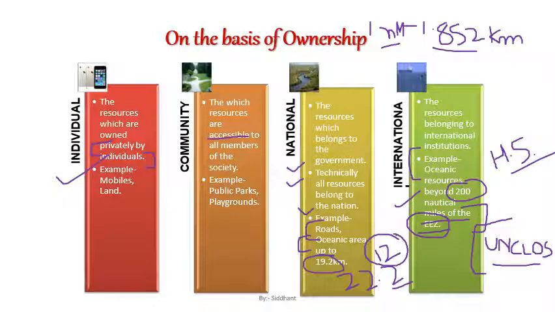So please be careful with the term UN clause, which takes care of the resources in the high sea, and this high sea starts from where? From beyond 200 nautical miles. Also this 200 nautical miles is from the land boundary itself. So in India, from the land boundary itself we have this 200 nautical miles, and from the land boundary itself we have 12 nautical miles.